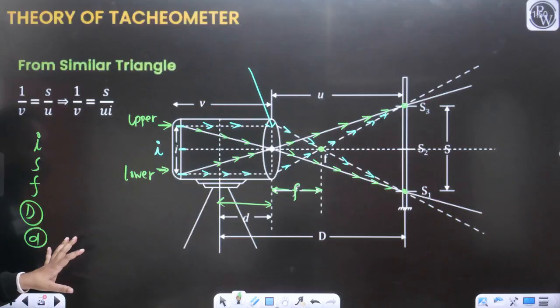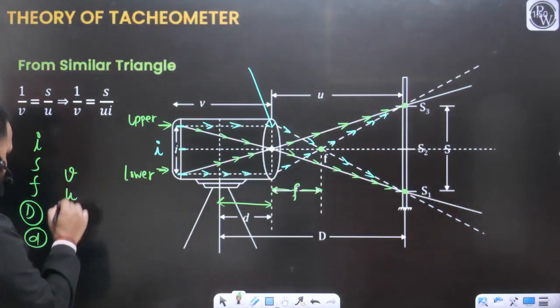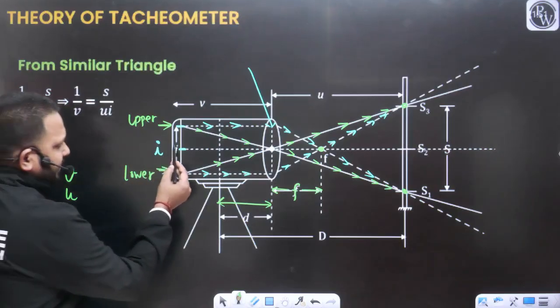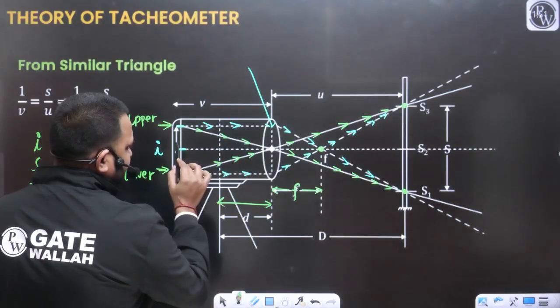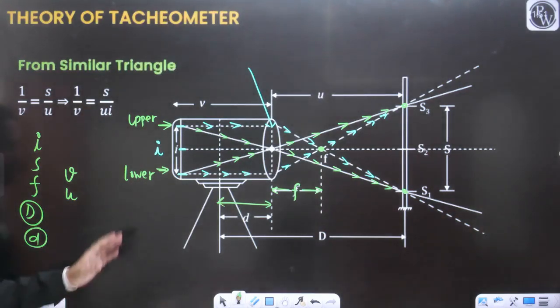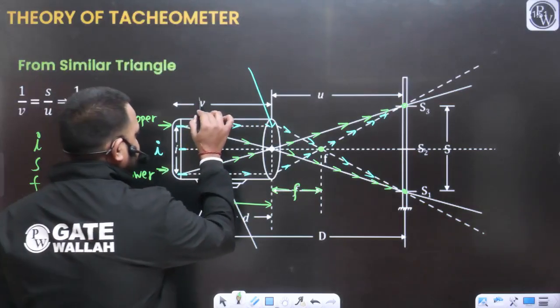So now we are familiar with the small d. You already know these two terms, V and U. Small v is the distance between the diaphragm and the objective lens.